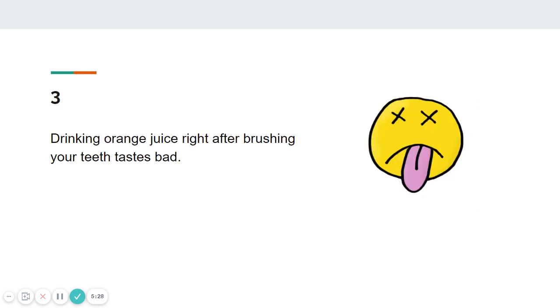Number 3, drinking orange juice right after brushing your teeth tastes bad. Now, while 99.9% of the world would probably agree with this statement, it's actually an opinion because it's something that we can't prove. It's something that we could also argue. Not that I imagine anyone would want to.